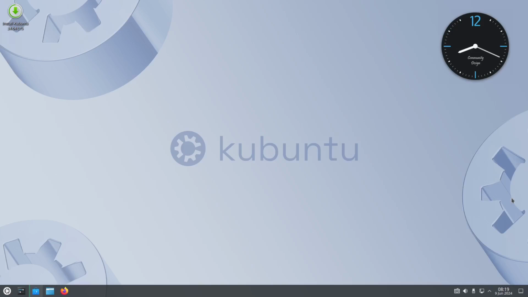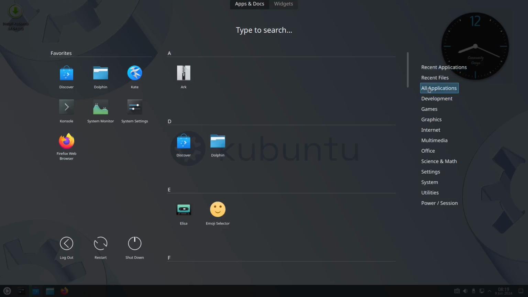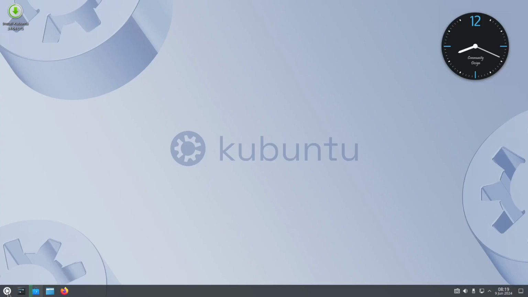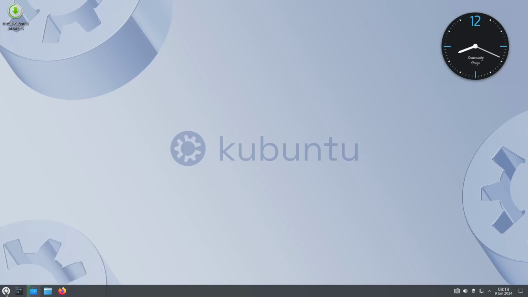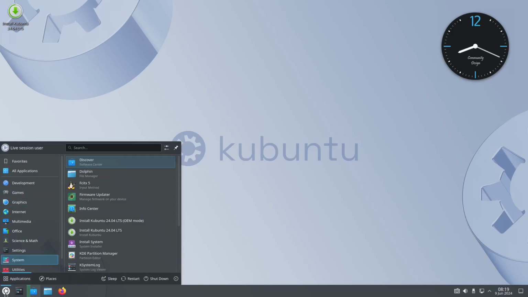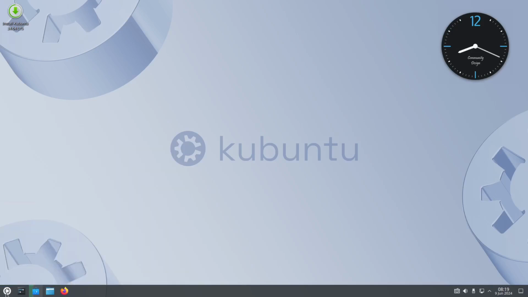How about the Mac or the Windows? It is like Windows, mostly Windows, but of course you can always modify it right here. For example, like this one, you can change the layout right here, like this one, or you can also use this one.